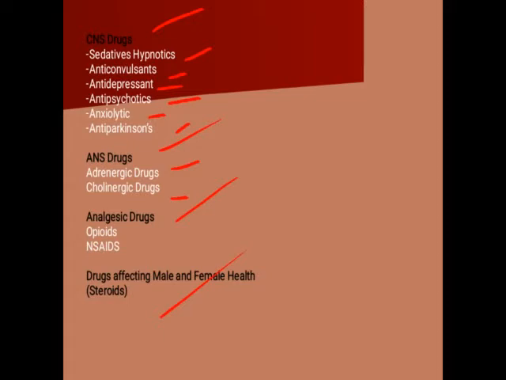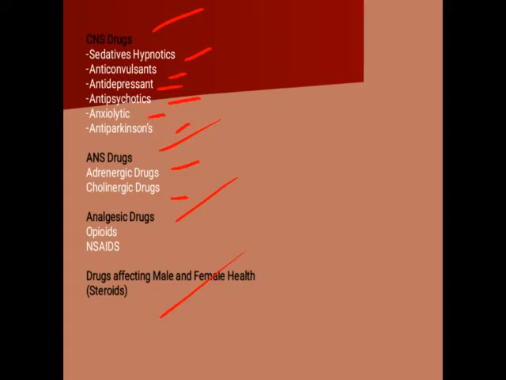Understood? So your whole PC3 is divided into 4 chapters. First, the CNS drugs, the drugs acting on the central nervous system. Second, the ANS drugs, the drugs acting on the autonomic nervous system. Third, analgesic drugs, the drugs acting as analgesics.